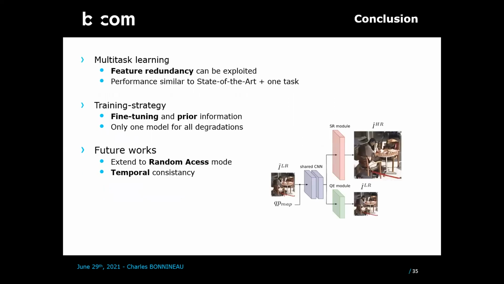Now, to conclude, in this paper, we studied a CNN-based multitask approach for post-processing. We have demonstrated that learned features can be mutualized between different tasks to reduce the number of stored parameters. We also studied a training strategy based on fine-tuning and on the use of prior information to train one network for multiple levels of degradation. To summarize, our approach proposed to perform two tasks and is optimized for multiple levels of degradation using a single shared network with no impact on the performance.